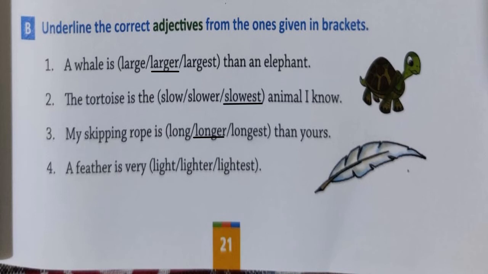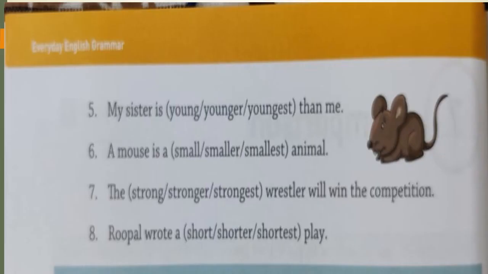Number 4, a feather is very light, lighter, lightest. Now this is a normal sentence. There is no comparison. So what will come here? Light. A feather is light. Number 5, my sister is young, younger, youngest than me. Than is used. So what will come here? Younger, because we are comparing two people.